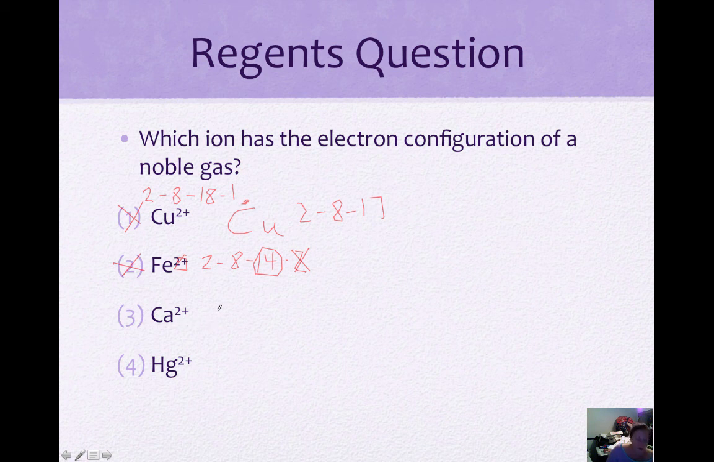Calcium, its electron configuration is 2, 8, 8, 2. It has a plus 2 charge, so that means it is losing those 2 outer electrons, which gives it a configuration of 2, 8, 8. So if you look at argon on the periodic table, argon's electron configuration is 2, 8, 8. So this would in fact be the same configuration as argon. So calcium as an ion with a plus 2 charge has the same electron configuration as argon.